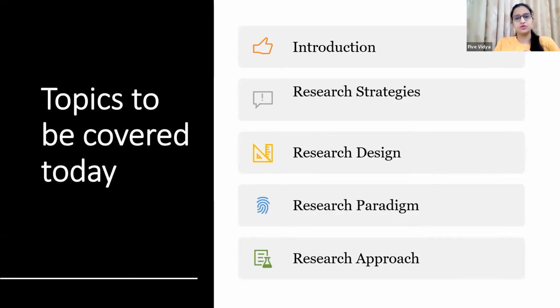So basically, if you have noticed any completed thesis or published one, you will see that all the steps, all the topics which I have mentioned, are also covered in the RM chapter. So if you are clear with all these terms, all these methods, you are definitely going to finalize your research methodology chapter as well.